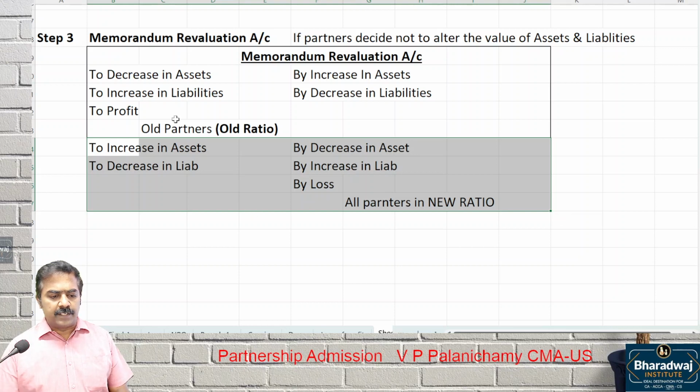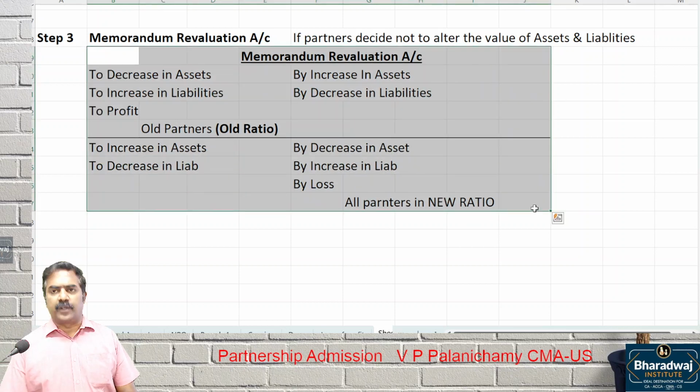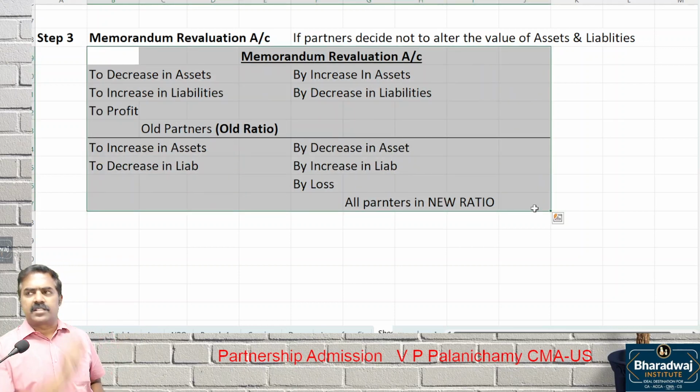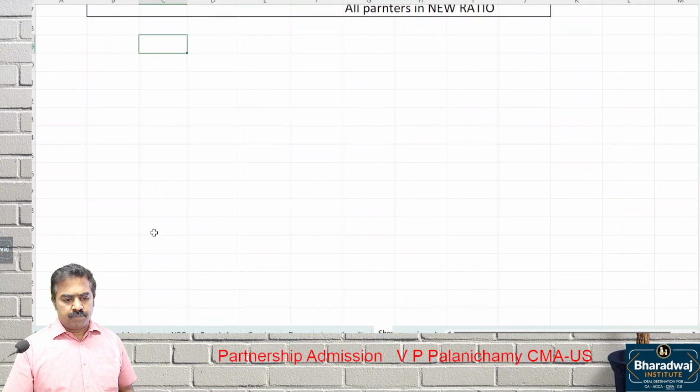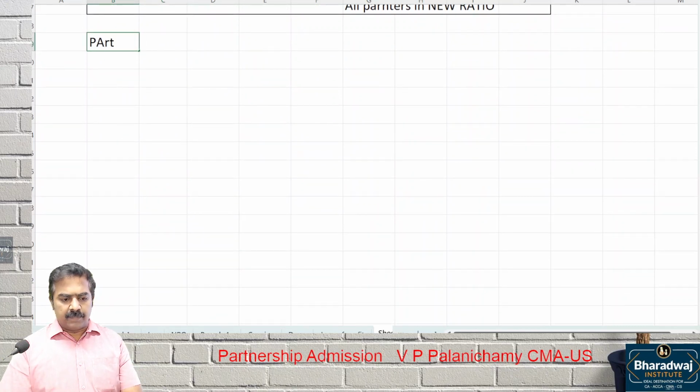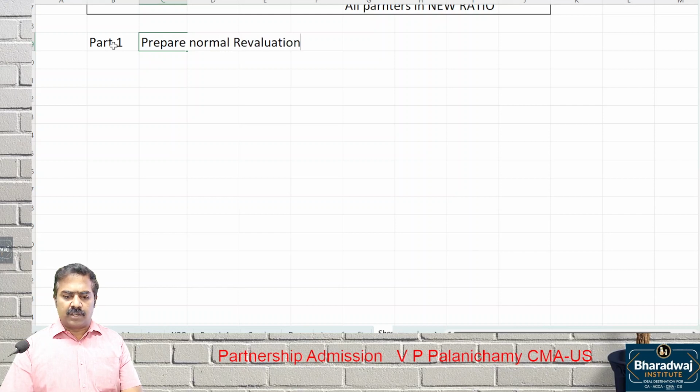No need to copy this, please. This is for your understanding. I have typed here. We can just write 2 sentences. Start. Part 1. What is part 1 in the memorandum revaluation account? Prepare normal revaluation account. Transfer the profit or loss. Transfer profit or loss in which ratio? Old ratio.